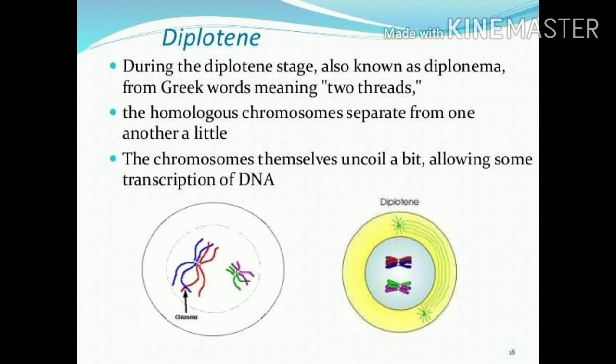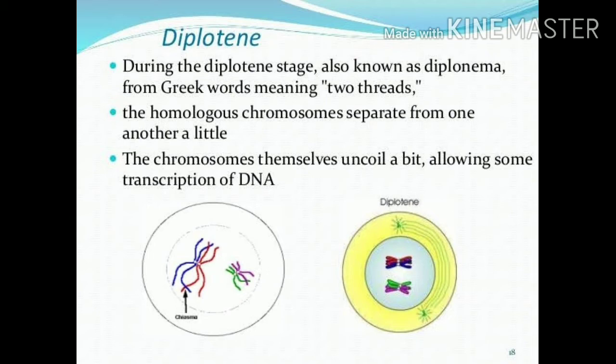Clear? Now in the diplotene stage, diplotene means 2 threads. That is, separation of these 2 threads, the individual chromosomes. Now the homologous chromosomes repel each other. They are separating, pushing one another, so there is a separation, a space or gap between them.